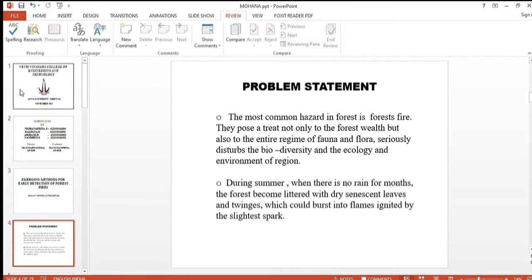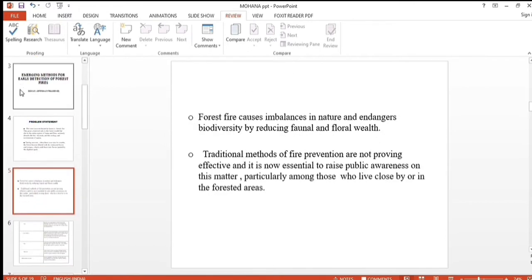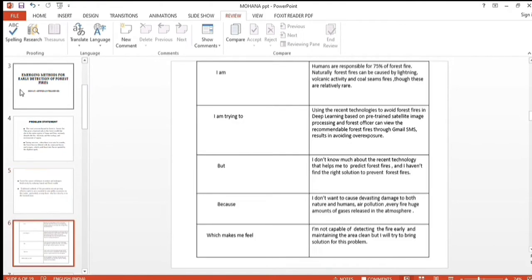As we all know, the most common hazard in forests is forest fire, which destroys the entire regime of flora and fauna and disturbs the biodiversity, ecology and environment. During summer, the heat itself causes forests to burst into flames, resulting in imbalance in nature and endangering biodiversity. Traditional methods won't prevent fires anymore, so it is essential to raise awareness, especially among those who live close by.